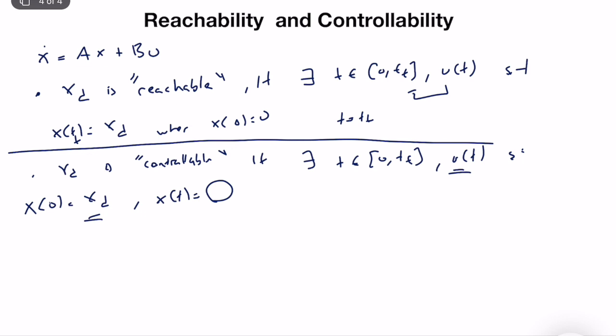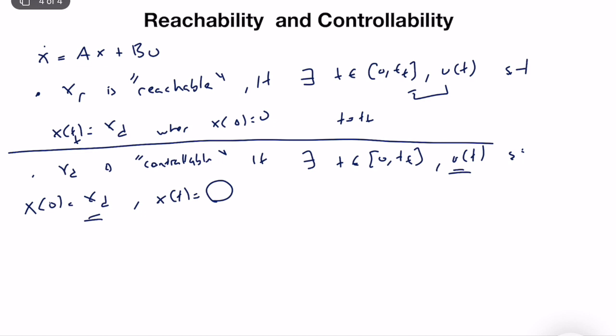For example, it's possible that we may not have an input but the system is stable. We know that the states will go to 0 if the system is stable, but it will be asymptotic convergence, and we reach 0 exactly only as time goes to infinity. Here the idea is starting from an initial condition and going to 0 in finite time. So xr is a reachable state, and xd is a controllable state.